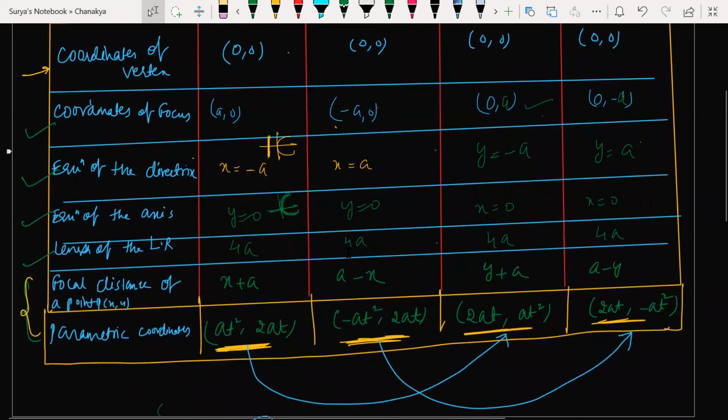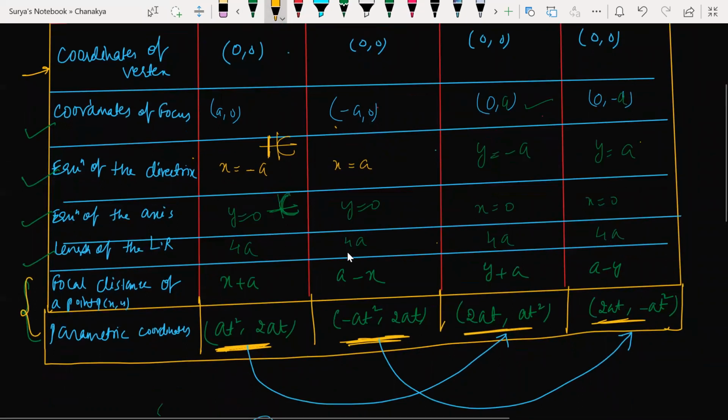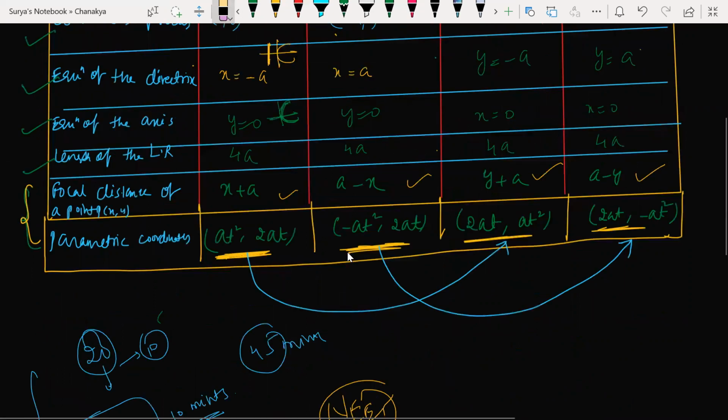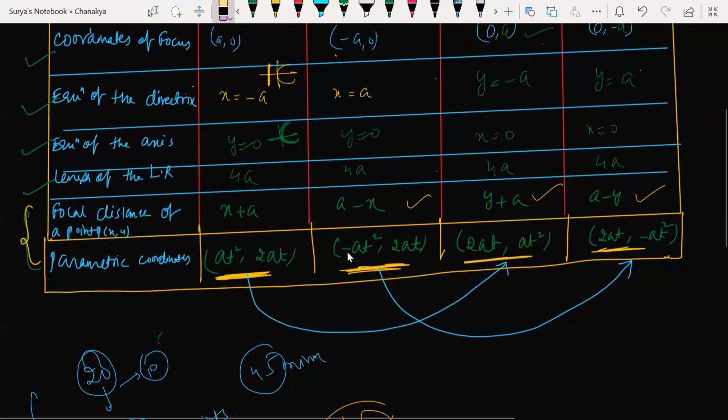I'll derive that. Now focal distance of point x, y है. Focal distance देखो बेटा ये x plus a, minus a, y plus a, minus y होता है. ठीक है? Focal distance is nothing but what? Focus से distance to a point. समझ रहे हो? This is parabola. This is a focus. If I say any point, ये distance, that is a focal distance. ठीक है? Focal distance का मतलब distance from a focus to a point. X plus a. This is a minus x. This is a y plus a minus y.